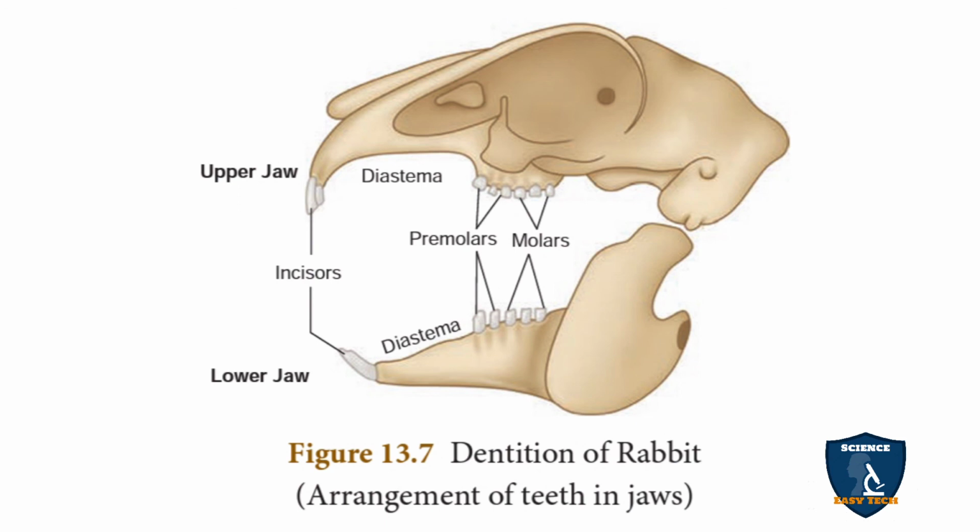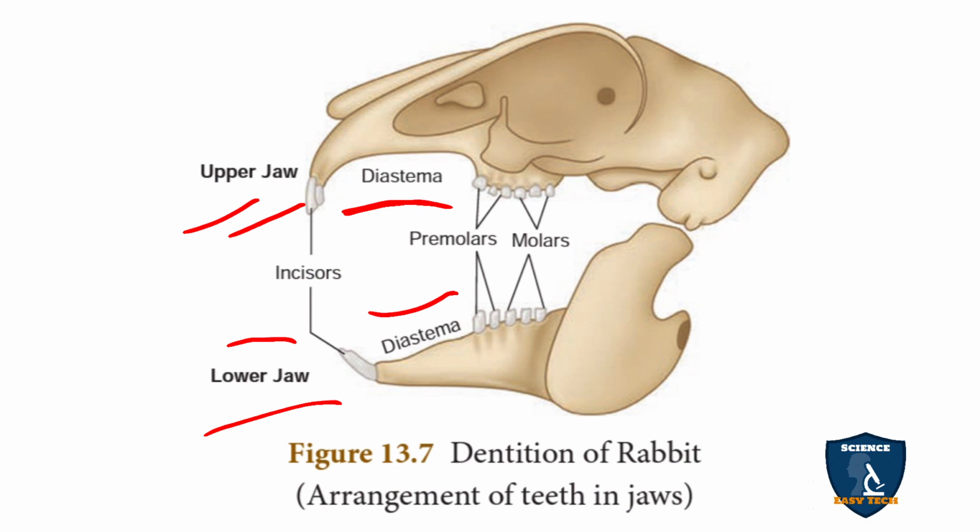You can see the dentition of the rabbit in the upper jaw, and you can see it in the lower jaw. There are 2 incisors in the upper and 1 in the lower, and the diastema. The gap between the incisor and premolar is the diastema, which is used for mastication and chewing of the food.